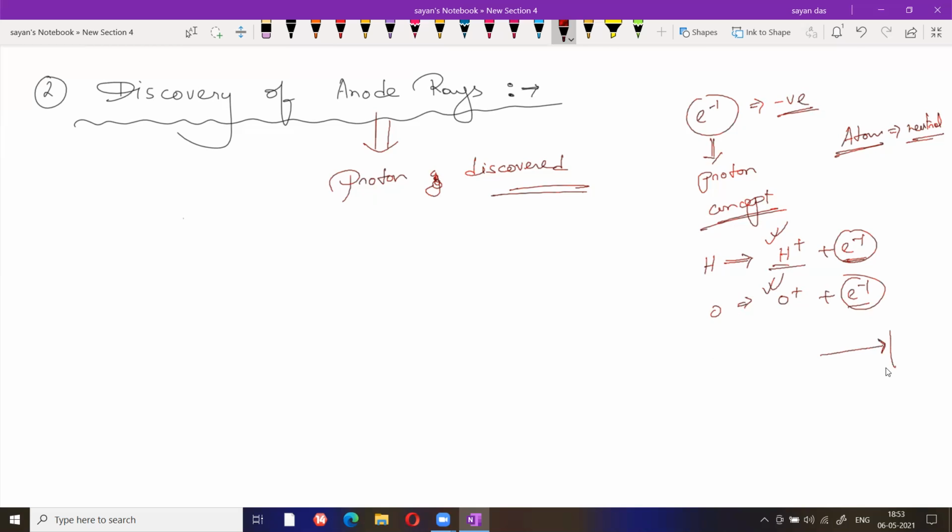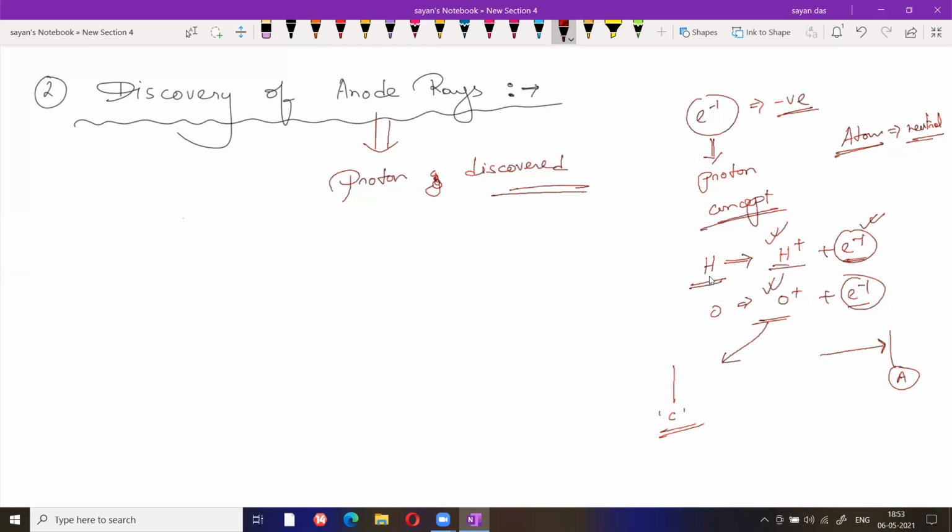The positive charge can move towards the cathode. If the electron is present in an atom, definitely the proton or positive charge must be present in the atom. That's why the atom becomes neutral. So the proton concept gets discovered.